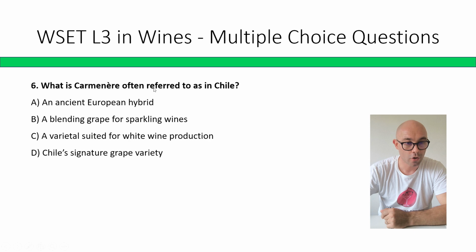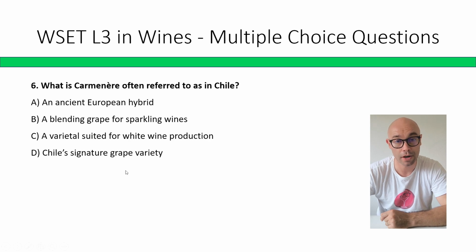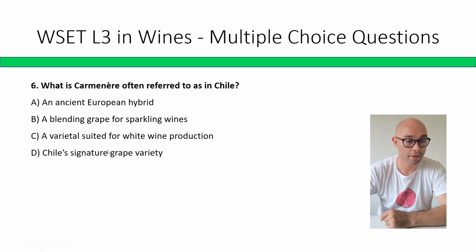What is Carménère often referred to as in Chile? An ancient European hybrid, a blending grape for sparkling wines, a varietal suited for white wine production, Chile's signature grape variety. The correct answer is D, Chile's signature grape variety.